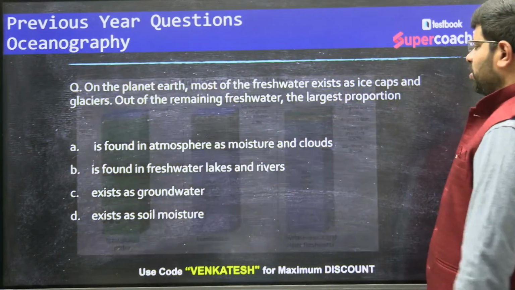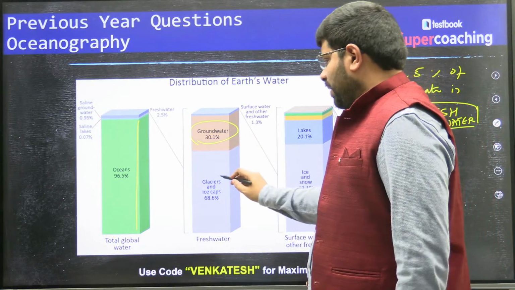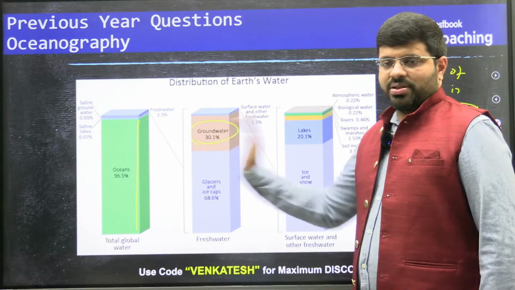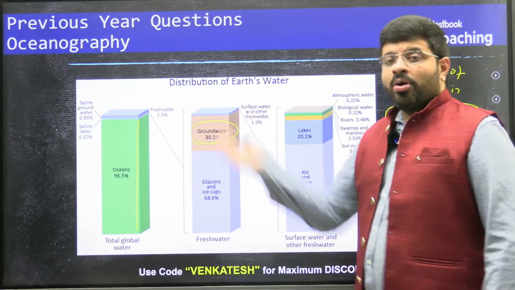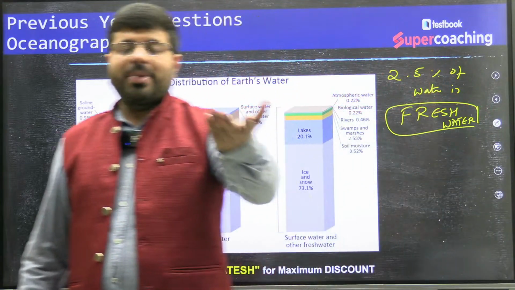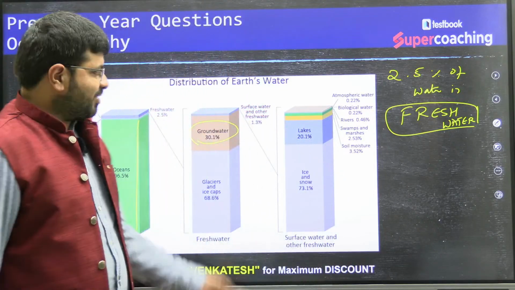So this is about the water, groundwater and glacier ice caps. 30% is groundwater. Then among the surface water, where you have the lakes, the ponds, the mighty rivers, the rivers which are regarded as the civilization centers, you look at the source.